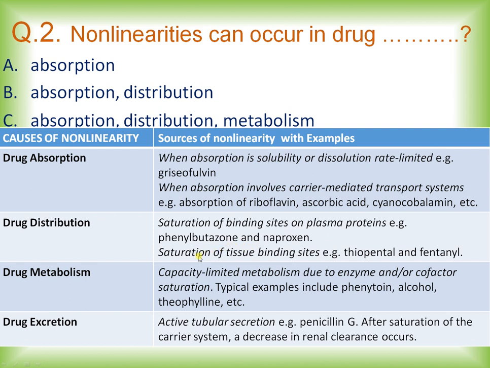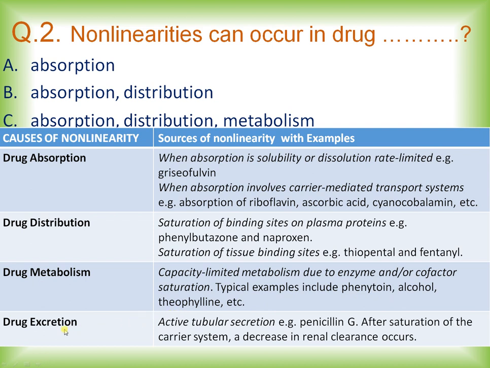Then saturation of tissue binding sites, where drugs such as thiopental and fentanyl show non-linear pharmacokinetics. Then drug metabolism, where due to capacity limited metabolism, it may be due to enzyme or cofactor saturation, and examples include drugs such as phenytoin, alcohol, and theophylline.